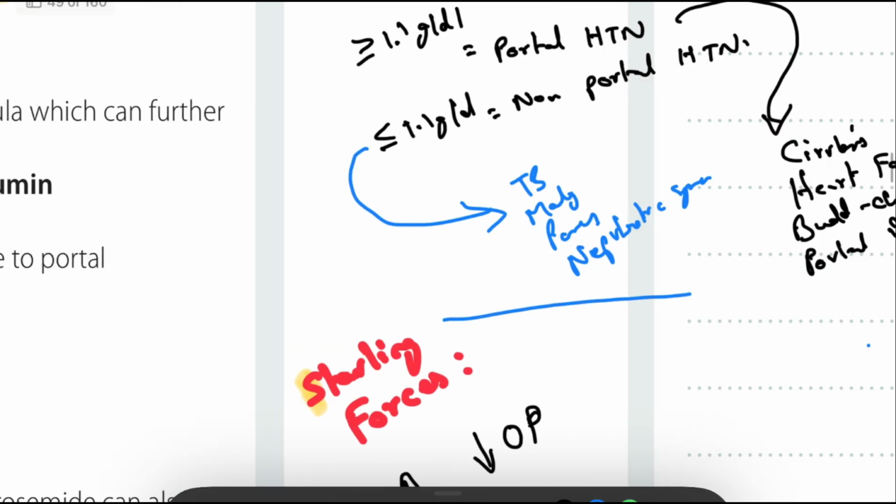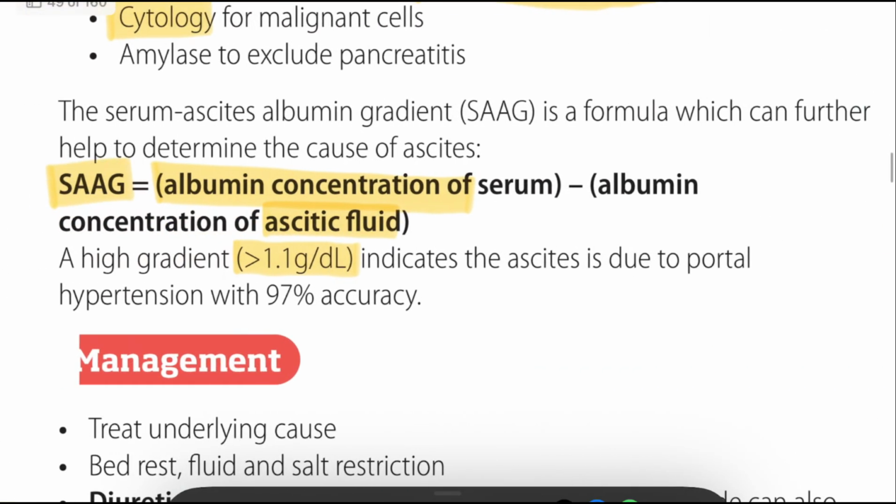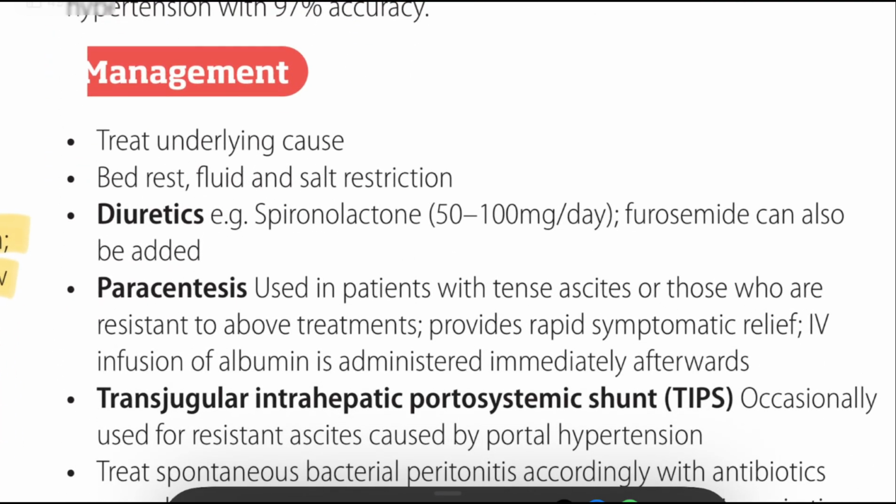Okay, so we did that investigation already. For diagnosis, we always have to approach based on clinical history taking, then clinical examination, ultrasound, diagnostic paracentesis and SAAG interpretation, and we have to know the cause evaluation. Then after that we have to do management. In management, the main goals are to treat the underlying cause, to reduce portal pressure, to remove excess fluid, and to prevent recurrence and complications.